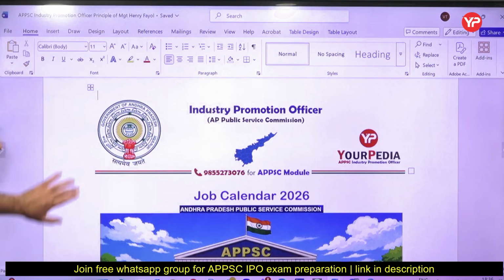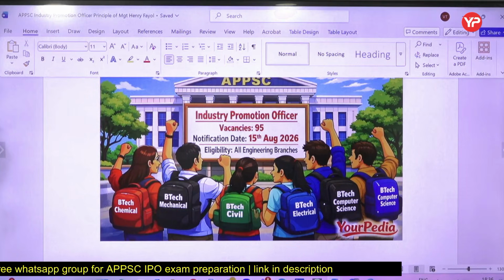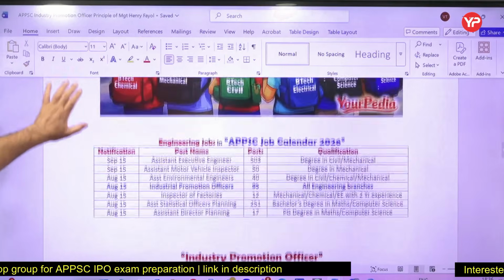So this Industry Promotion Officer post by Andhra Pradesh, the 15th August notification is going to come. 95 vacancies are there, and all branches are eligible for that.